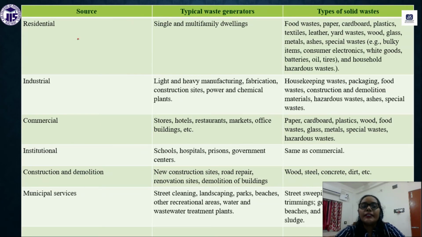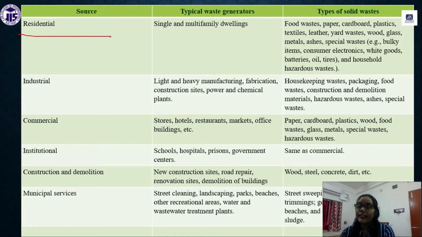We have residential solid waste. Residential solid waste means whatever domestic waste we are getting. It may be food waste, paper waste, plastic waste, textile, leather, fabrics. All these are called residential waste.